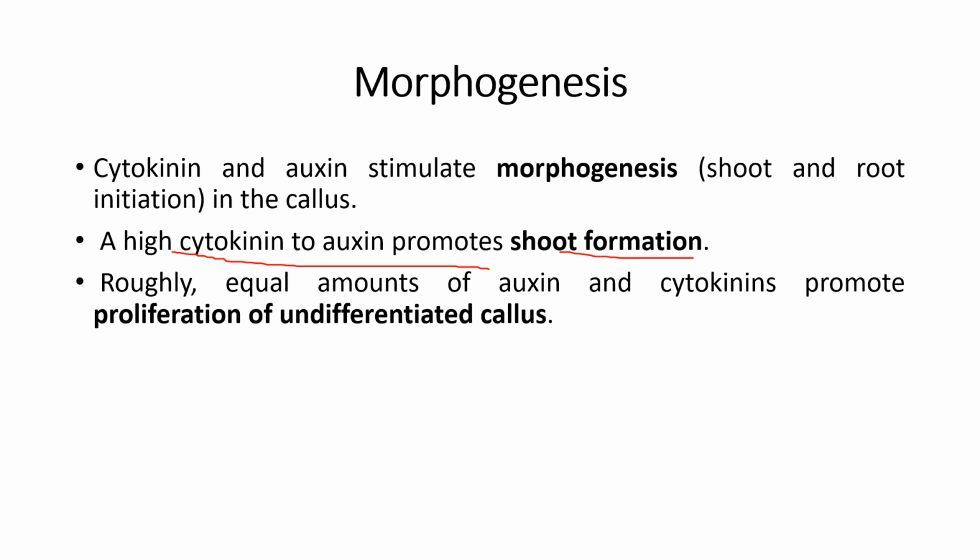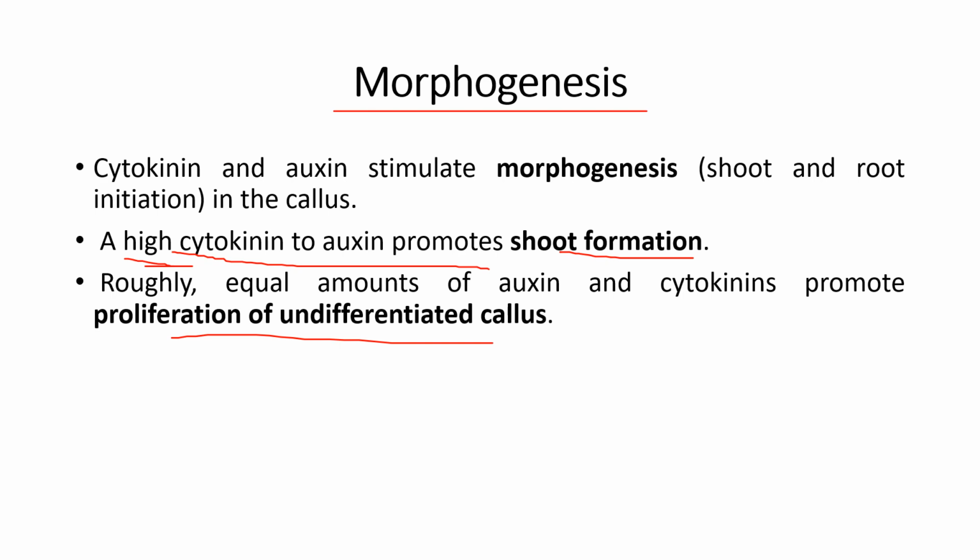So this was all about morphogenesis and how the cytokinin to auxin ratio plays a role in shoot development, root development and proliferation of undifferentiated callus. We only have to see that where there is a high cytokinin to auxin ratio, there will be shoot development. When the auxin to cytokinin ratio is high, that will lead to root development, and equal amounts of auxin and cytokinin promote the proliferation of undifferentiated callus.